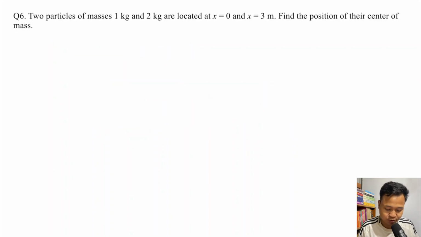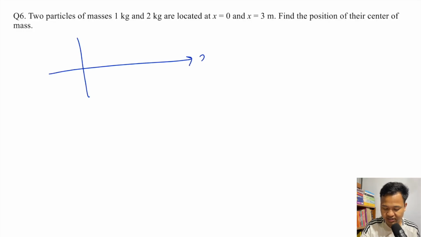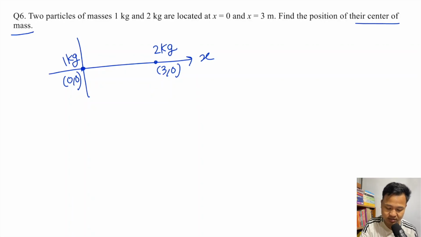Okay, next another question. Two particles of mass 1 kg and 2 kg are located at x equals to 0 and x equals to 3. So x equals to 0 is the origin, where the 1 kg mass is. At x equals to 3 is the other, so 3, 0, and 0, 0. The 2 kg mass is there. The question asks for the position of their center of mass.